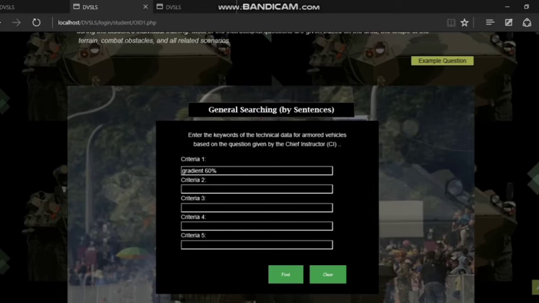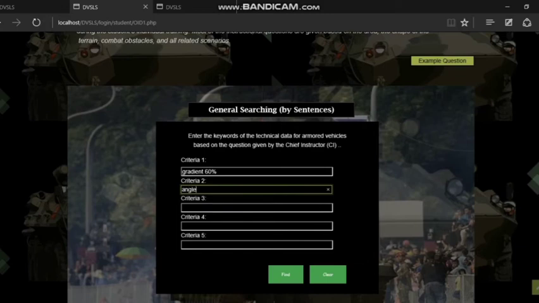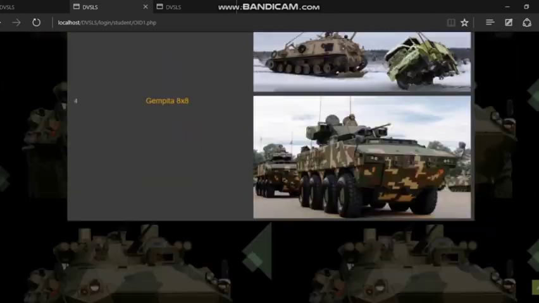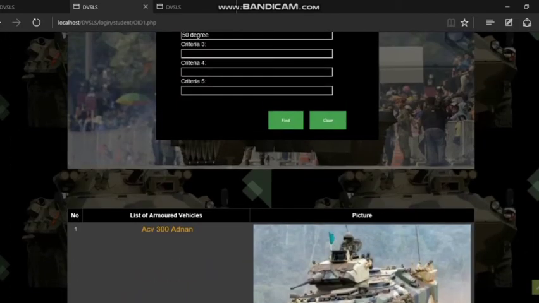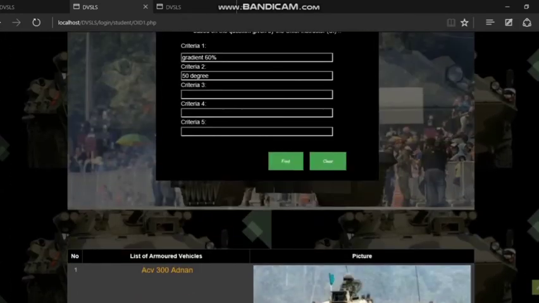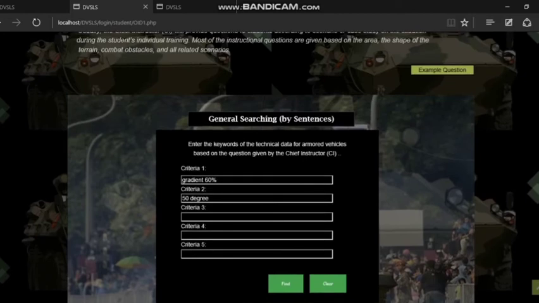Kemudian ditambah lagi dengan soalan, kemudian melalui sudut mengiring sebanyak 50 degree. So angle of approach, 50 degree. Or the student can just put 50 degree. So find. Okay, there are 4 types of vehicles suitable for 60% gradient and 50 degree angle of approach.